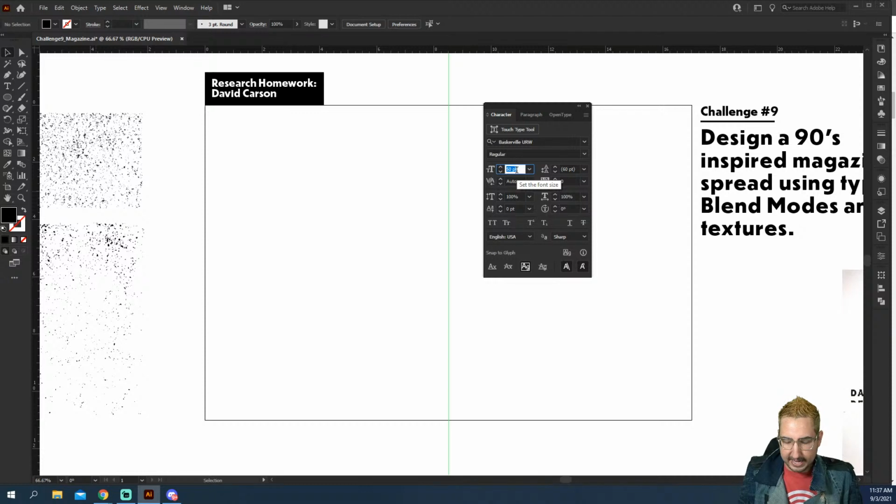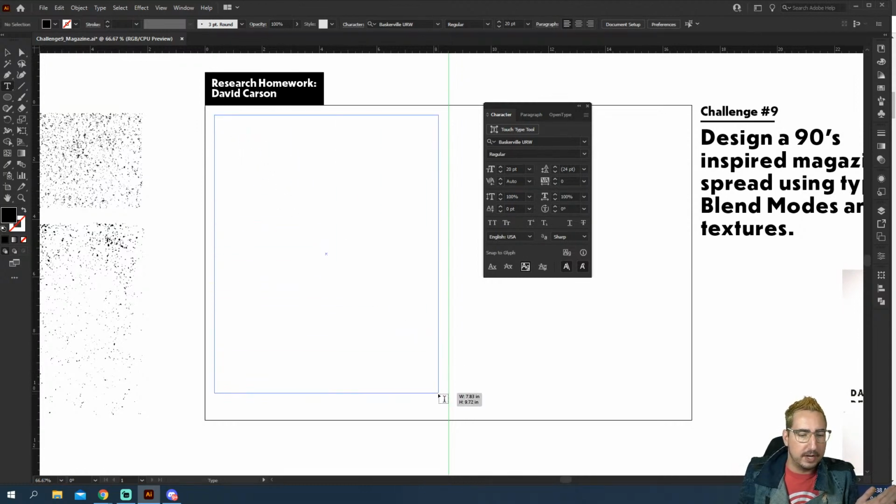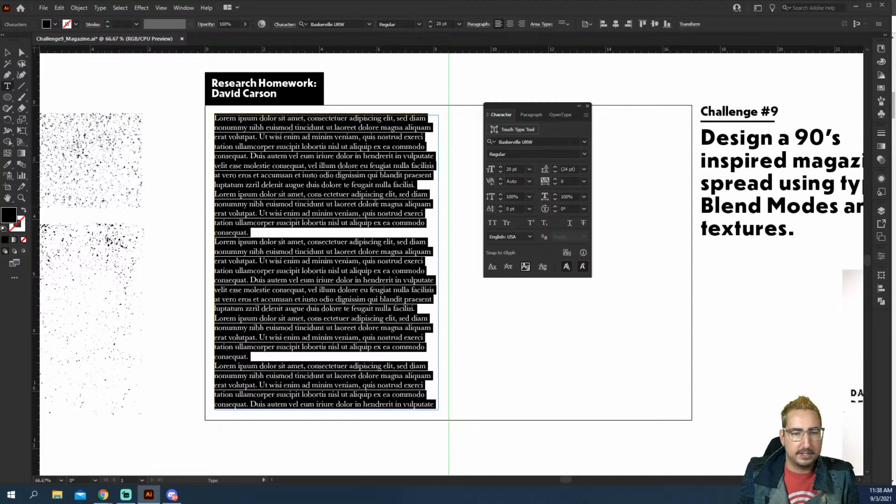We're going to set the size to maybe 20, and 20 is really, really large for a magazine, but we're going to work with it today. And so we have our settings set. And the reason we did this without selecting any type is because now when we grab the type tool and we click out some area type, it is going to fill with those settings. So I'm just clicking and dragging out the area that I want to fill with type. And you can see that it has filled that area completely.